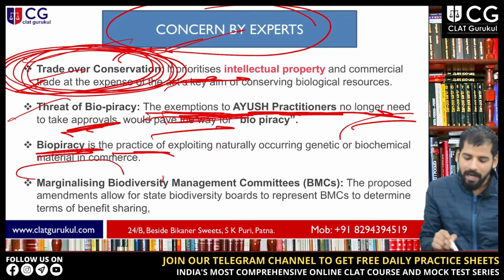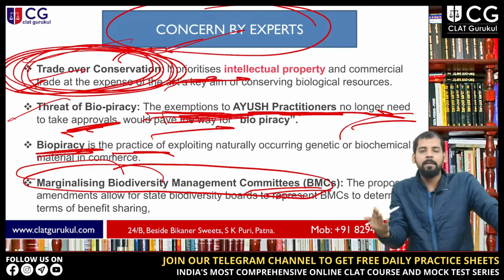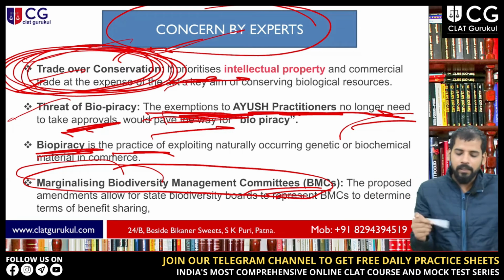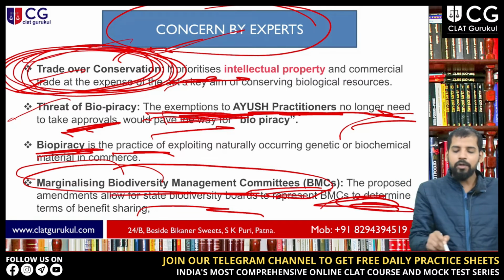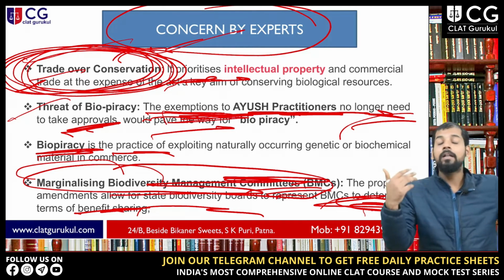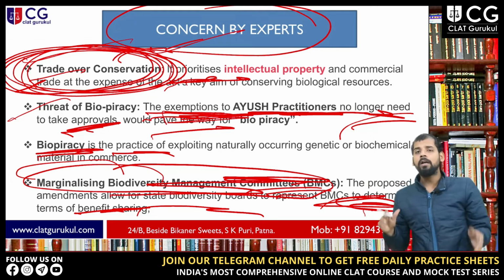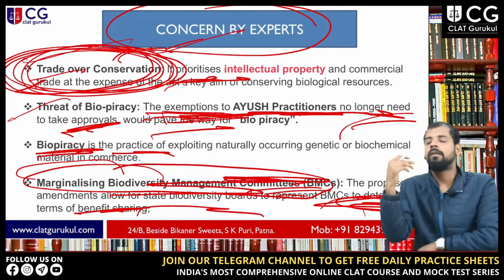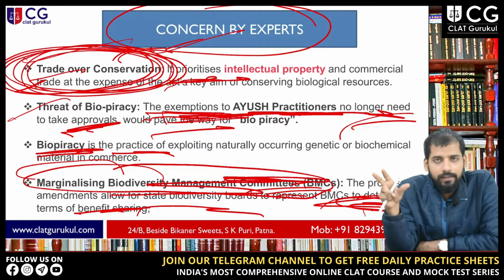Next one is marginalizing Biodiversity Management Committees. Now the proposed amendments in the bill allow state biodiversity boards to represent biodiversity management committees to determine the terms of benefit sharing, right? The act also has to define what the terms of benefit sharing are, what benefits are being shared with these local communities and all these things, right?